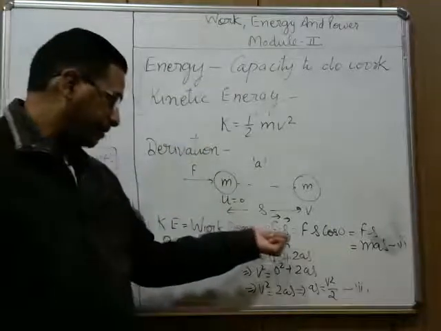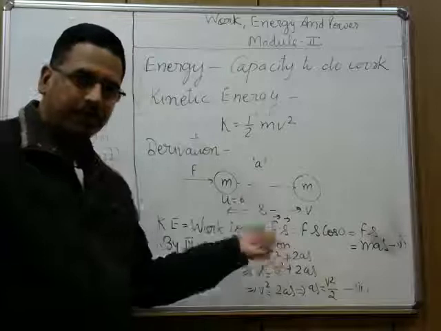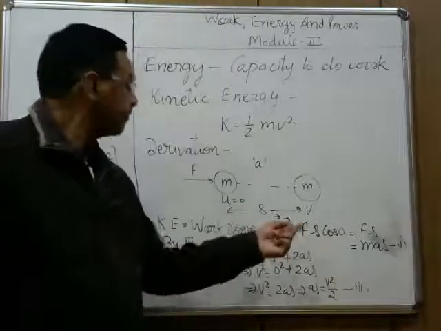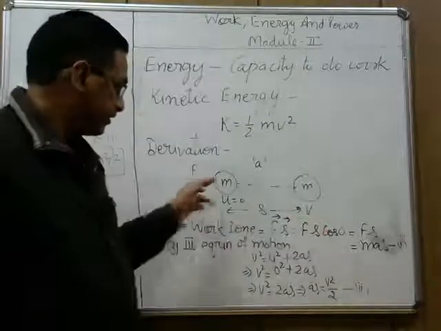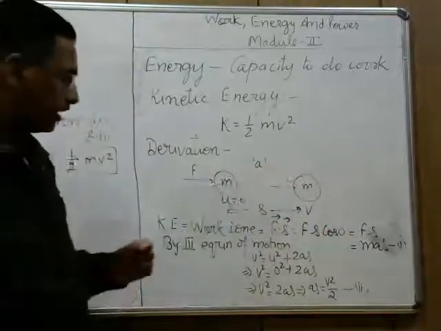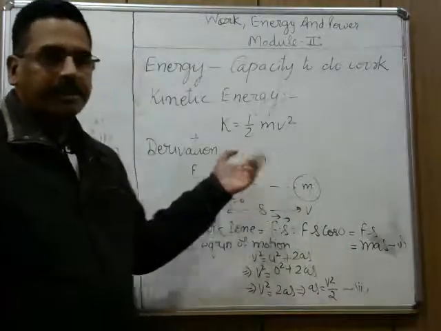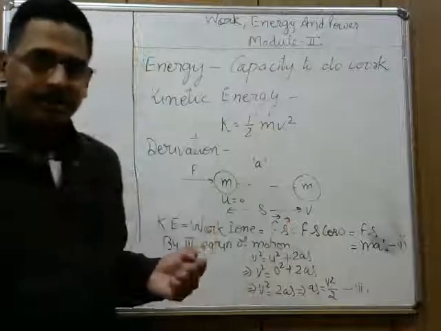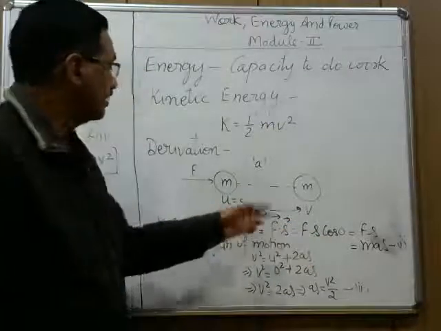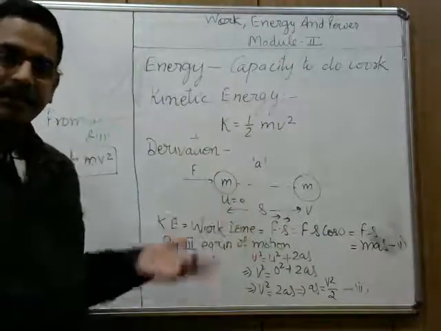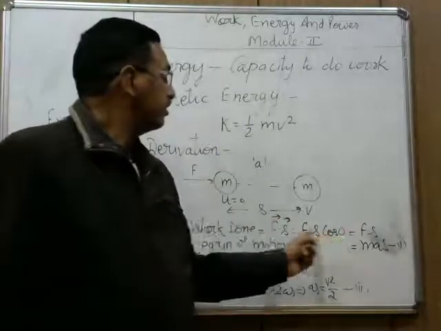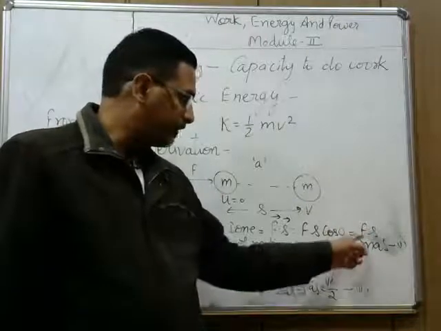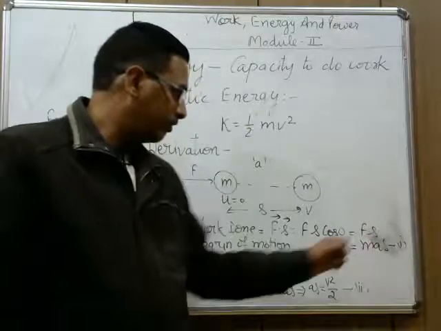So Fs, if you take work as the scalar product, this is vector F dot S. Now it is Fs cos theta. Since the body is moving along a straight line path, the direction of acceleration and velocity are the same. Force and displacement are the same direction. Here theta is the angle between force and displacement. Displacement is occurring in the direction of force, so the angle is 0. So it is Fs. Now Newton's second law of motion says that F equals ma, so ma into s.